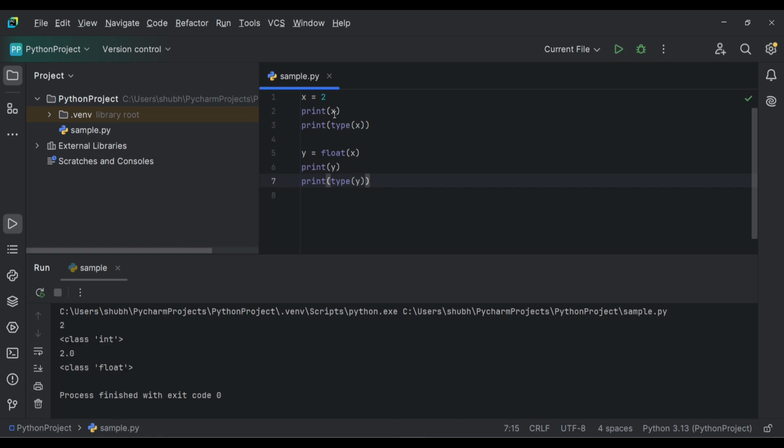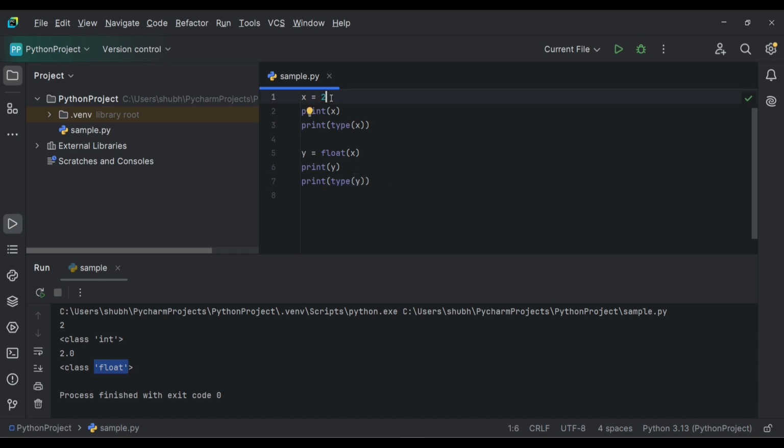Here we have printed the value of x, which is of type integer, and then we have typecasted the integer value of x to a floating value and saved it into the y variable. Then we have printed the y variable and its type. So now the integer value is converted into a float value and the class is float.